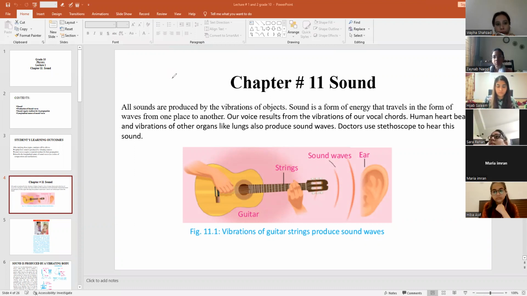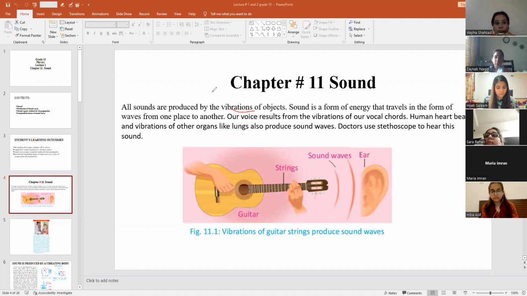When you close the door, you hear some sound. This is another example of a sound. If you see a lion roar, you can again observe that this is some sound, right? So there are different examples of sound that we observe in our daily life. So the first question is, what is sound? How is sound produced? When objects vibrate, sound will be produced. Because of vibration, the sound will be produced.